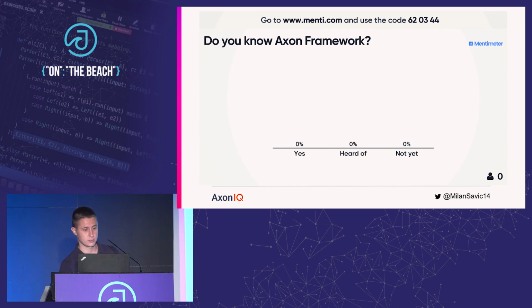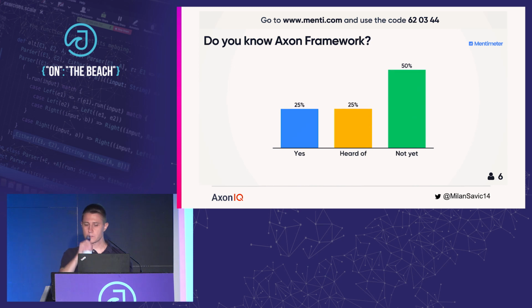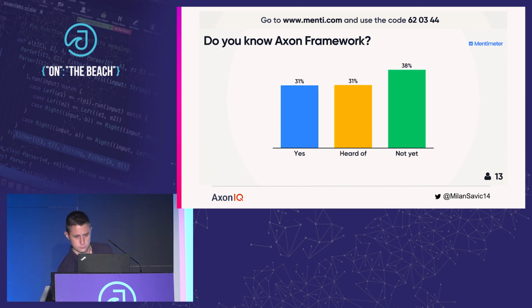I hope that the gods of internet are going to work for us today. All right, it's working. Give you a few more moments.